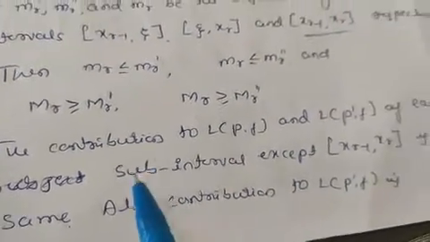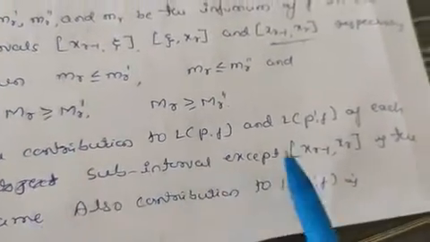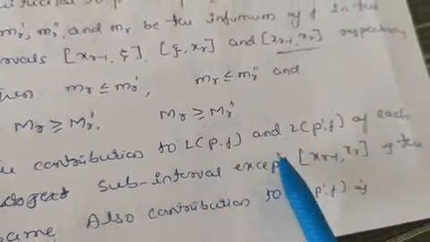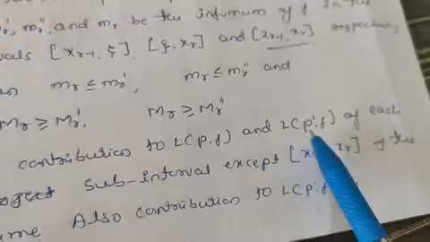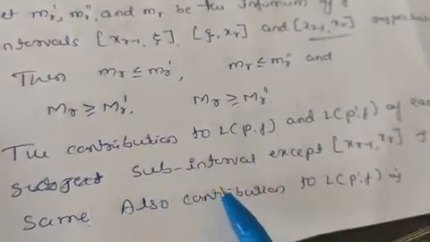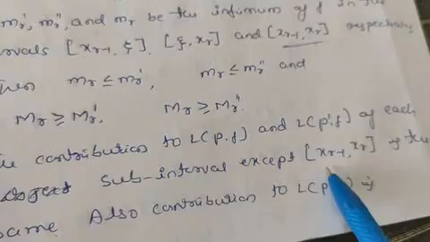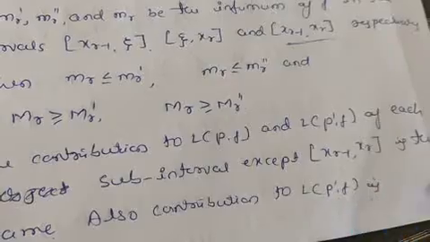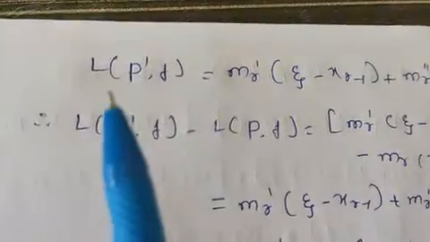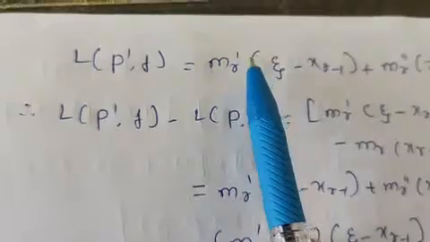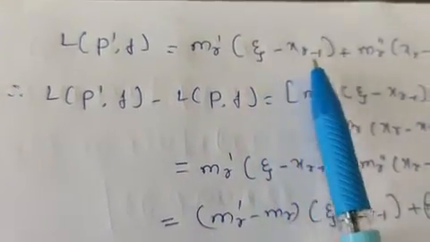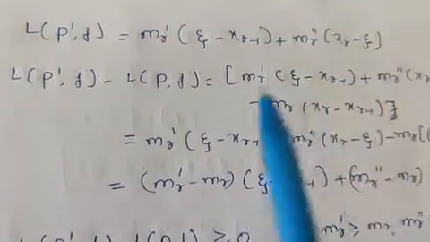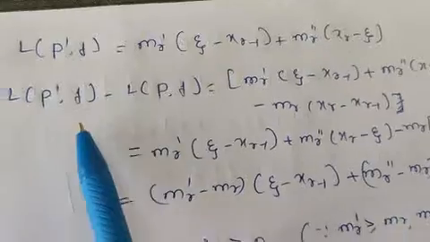Now let us take here the contribution of the least upper bound and least upper bound of this function f, P and P dash of each of the subintervals except this [xr minus 1, xr] is the same, and also contribute to LP dash f. So LP dash f is equal to mr dash into (psi minus xr minus 1) plus mr double dash (xr minus psi). So let us subtract these two here.